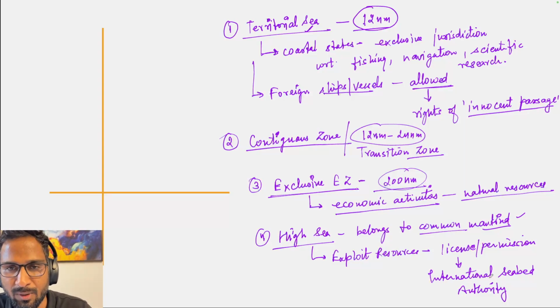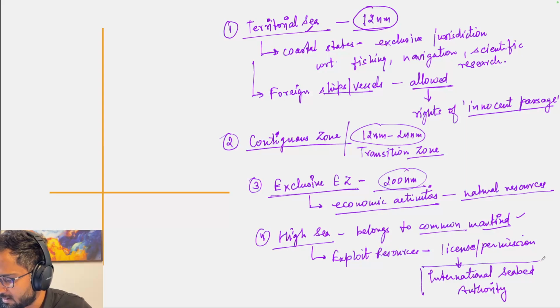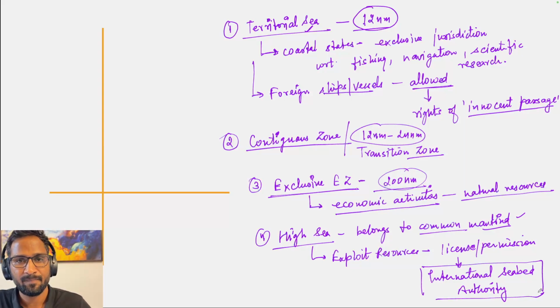So let's say you are a coastal state like India and you want to exploit the resources of the high sea, the international seabed, then you need to seek permission from the United Nations. United Nations में एक designated body है which has been created under UNCLOS, and that body is the International Seabed Authority. It will give you the permission to exploit and extract the resources from the high sea, from the international seabed.